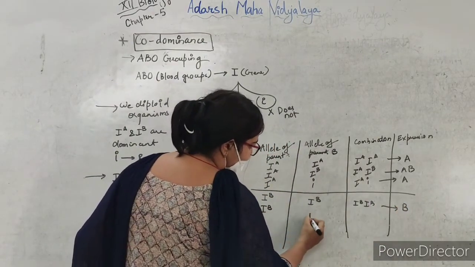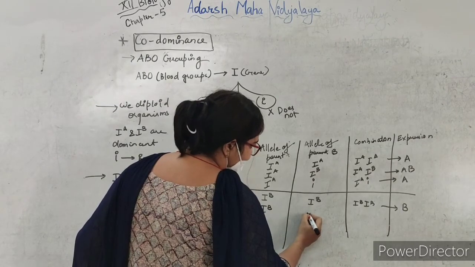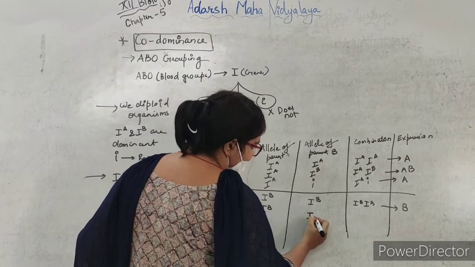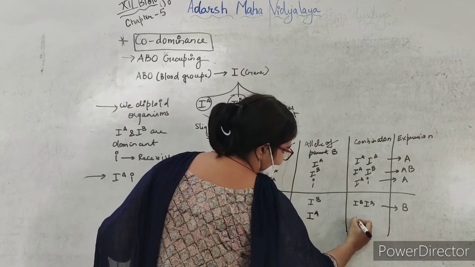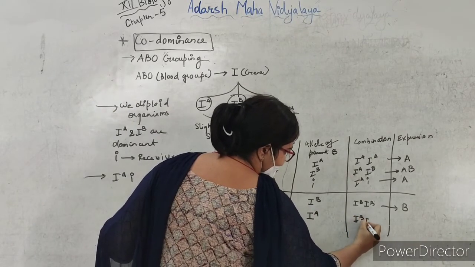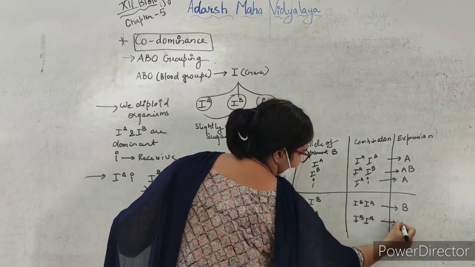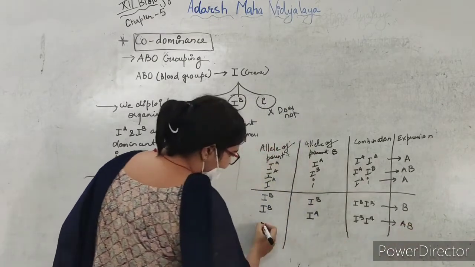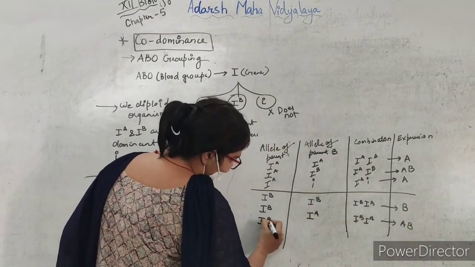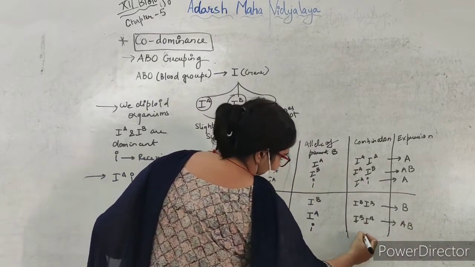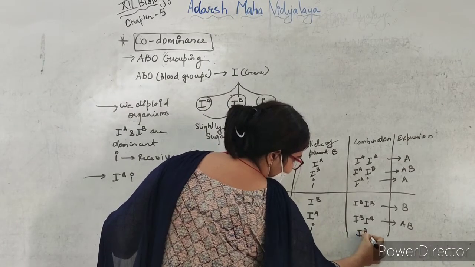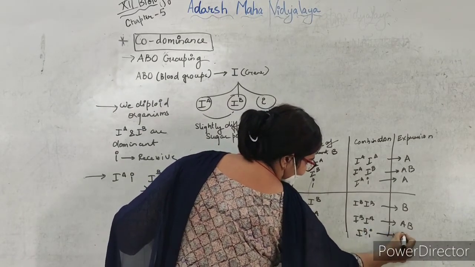IB with IA gives IB, IA, that is the AB blood group, and IB with small i gives IB and small i, so it will be B.